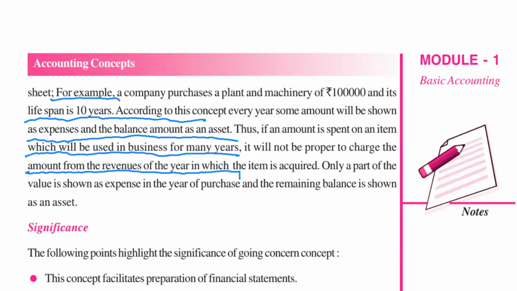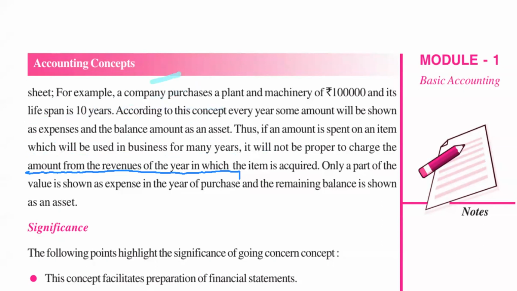It means what? Here we have made an expenditure of 1 lakh to purchase that machine. So we should not show the entire 1 lakh in 1 year as expense. हम एक साल में इस एक लाख रुपया को expense नहीं दिखाएंगे. Right? What we will do? We will divide that 1 lakh in the number of years that machine is going to be used. जितना साल machine use होगा उतने साल में हम divide कर देंगे. So we will divide by 10 years. So 10,000, 10,000 every year we will charge as expense. Okay, got it clearly? This is what the going concern concept tells.